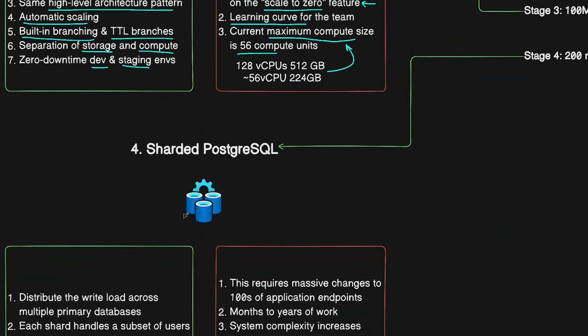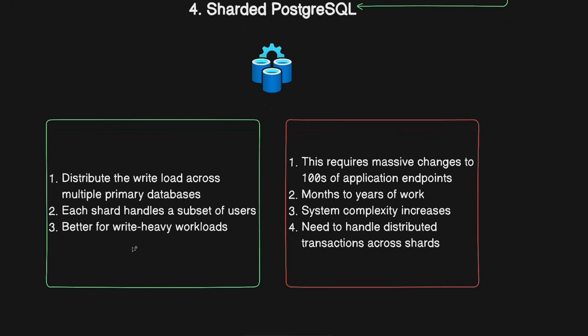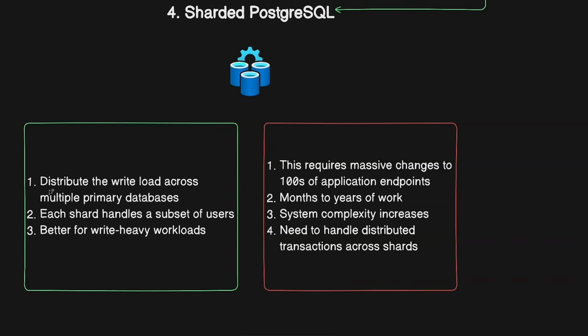And the last option that we have here is a sharded PostgreSQL database. This might sound like the obvious solution at the beginning when you hit the write limits, but it also has major downsides, which are the reasons why OpenAI didn't go with the sharded version of PostgreSQL. So let's start with the pros: you can distribute the write load across multiple primary databases, which solves the write bottleneck. Each shard can handle a subset of users if you decide to shard by users. So you can set 1 to 100 million users to write to shard 1 and 100 to 200 million users to write to shard 2.